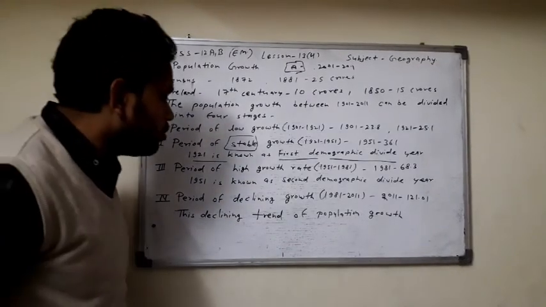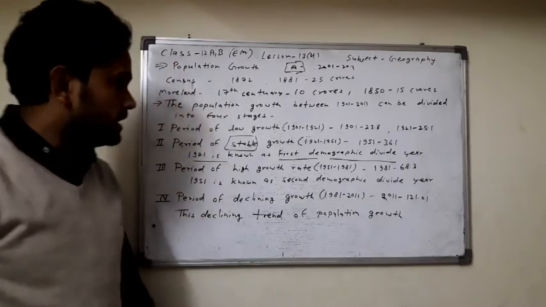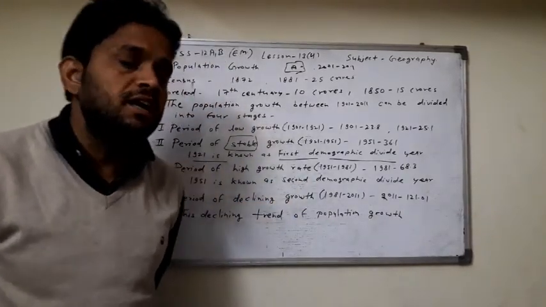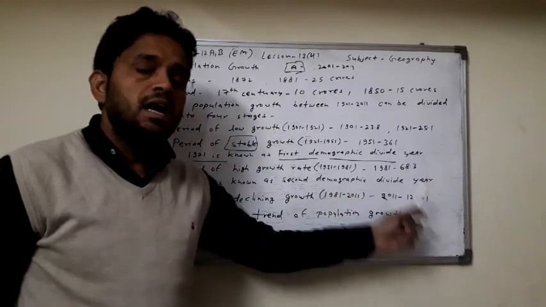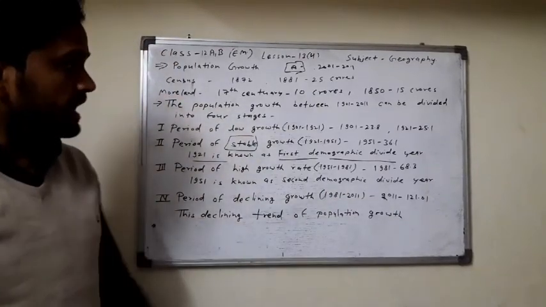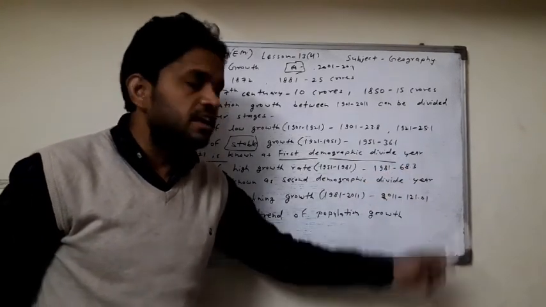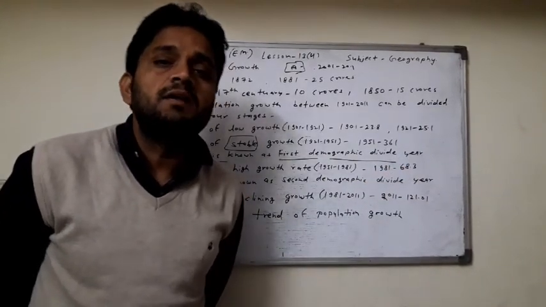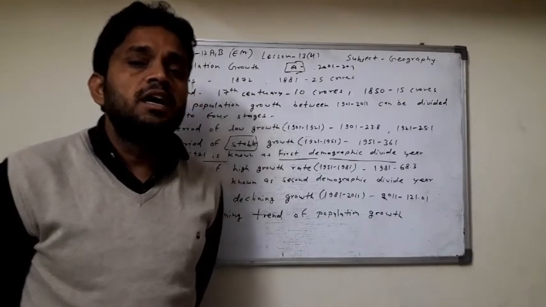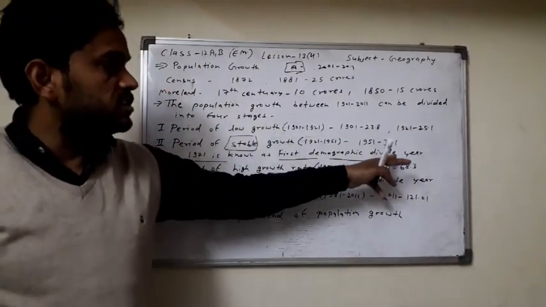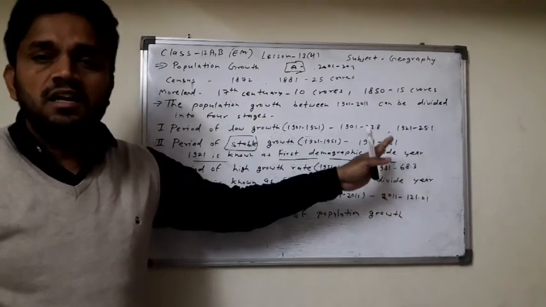Third is the period of high growth rate, 1951 to 1981. In 1951 the population is 36.1 crore. In 1981 the population is 68.3 crore. The population increased from 36 to 68 crore in 30 years.